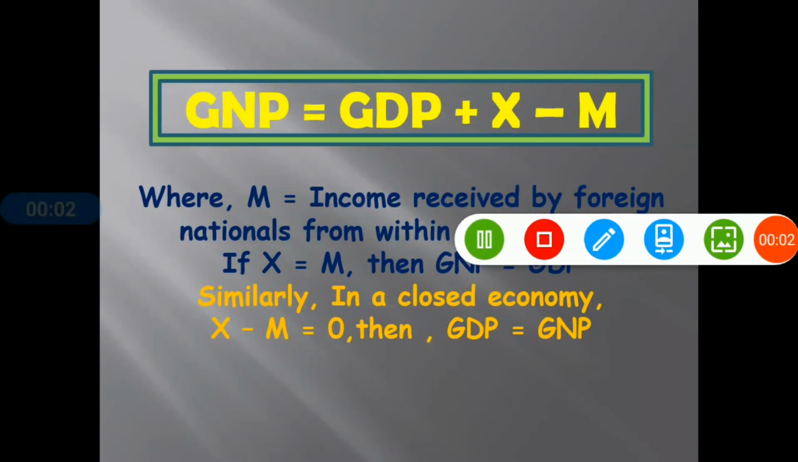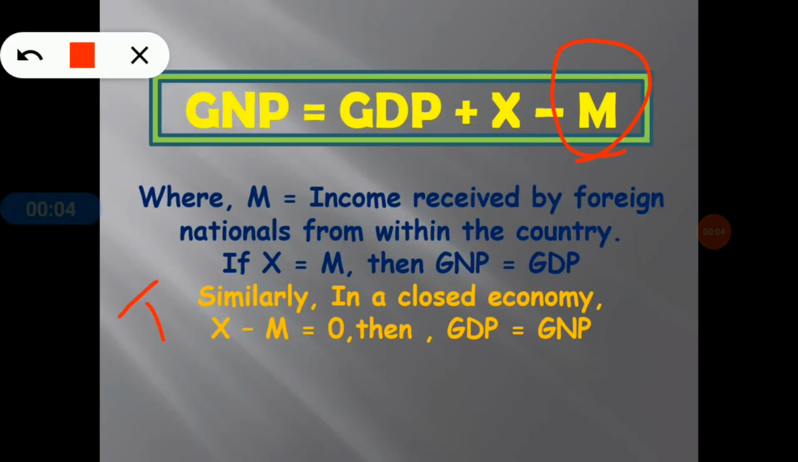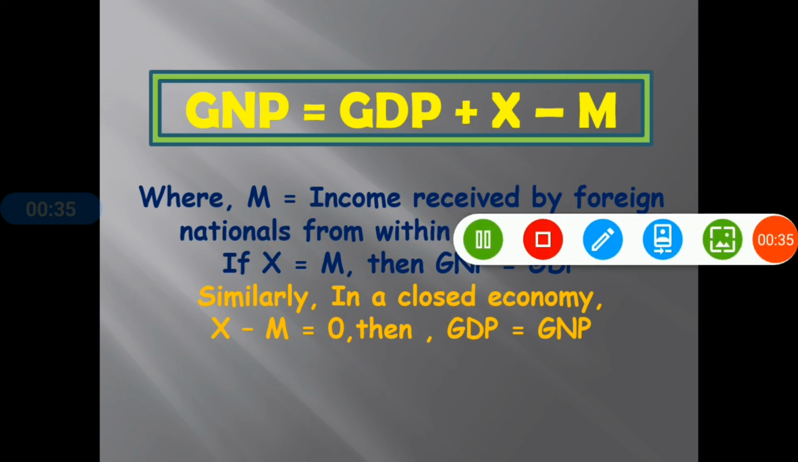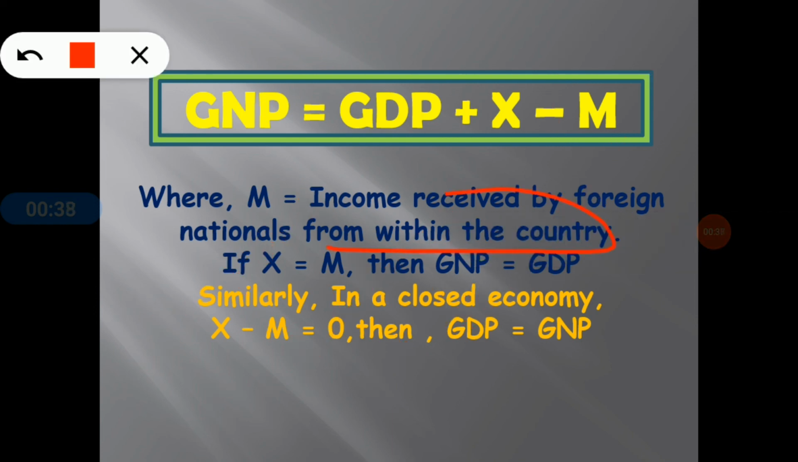Now going to the import part. So what is import? Import is basically an outflow of funds. That means payments to sellers residing in another country. So that's why it is not included in GNP calculation. Import or M is the income which is received by the foreign nationals from within the country.